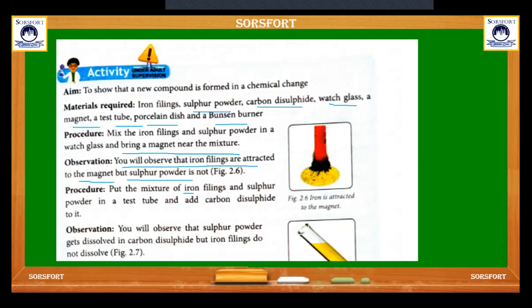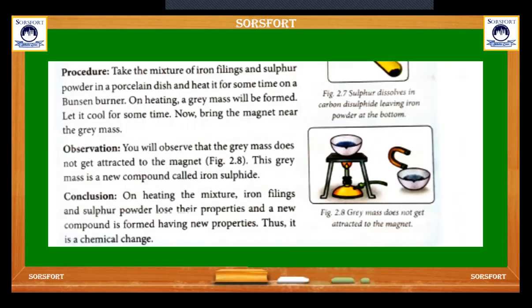Put the mixture of iron filings and sulfur powder in a test tube and add carbon disulfide to it. What do you observe? Sulfur powder dissolves in carbon disulfide, but iron filings do not dissolve. The next procedure: take the mixture of iron filings and sulfur powder in a china dish and heat it for some time. What you see is that a gray mass forms.